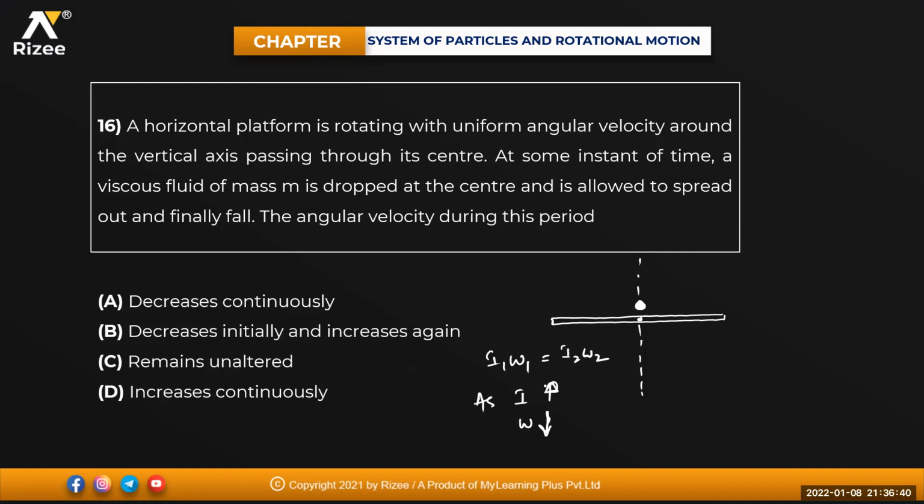But when it starts falling, its moment of inertia again starts decreasing. When the liquid falls, what happens to the moment of inertia? It starts decreasing, so angular velocity increases. So what will be the answer? Decreases initially and increases again. B.